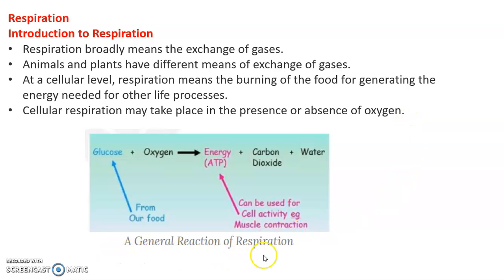So a general reaction is given here. The glucose that we get from our food reacts with the oxygen that we already have in our body, and these two react to give out energy in the form of ATP. ATP can be used for cell activities like muscular contractions, and what ATP is, we will discuss later in this video, plus carbon dioxide plus water.